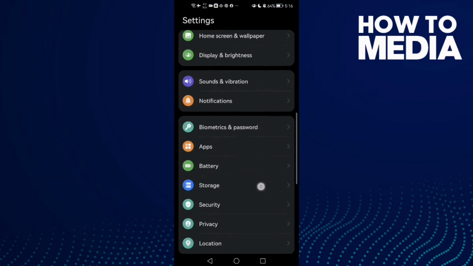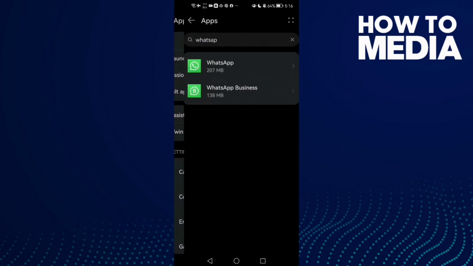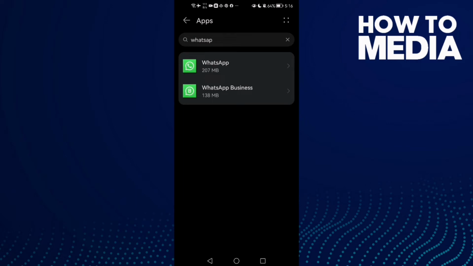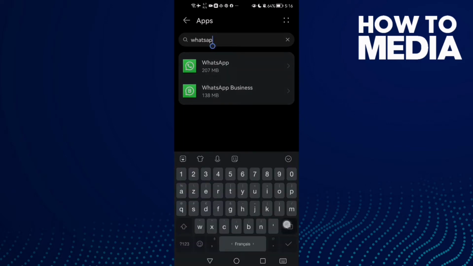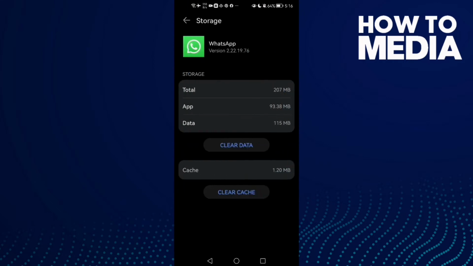and then go to apps here and click apps again, and now just here type WhatsApp and you will find it, and then click on it, and now click here storage and then click clear cache